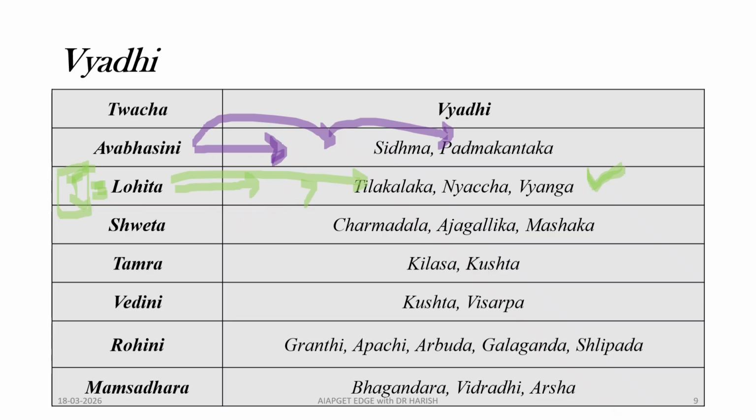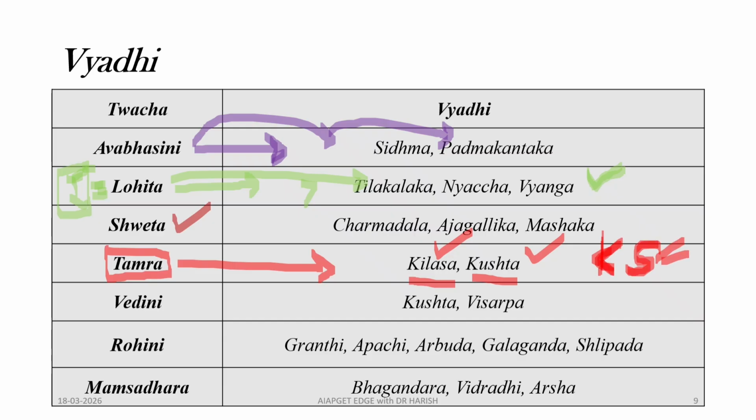Next is Shweta. We will discuss the Shweta skin disease at last. Next is Tamra. If an individual consumes Tamra, he will get a skin manifestation. Mainly in Ayurveda, two skin diseases are explained. The first one is Kushta and the second one is Shvitra. If an individual consumes Tamra, he will definitely get the skin manifestation, first Kushta, and then Shvitra. In Shvitra specifically, there are three types: Daruna, Charuna, and Kilasa.